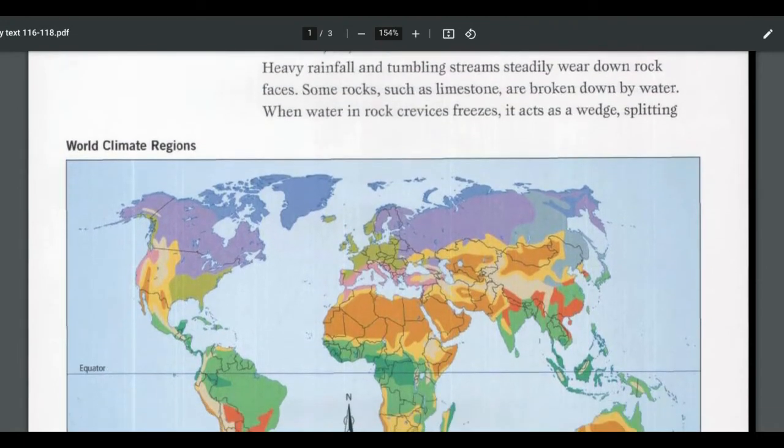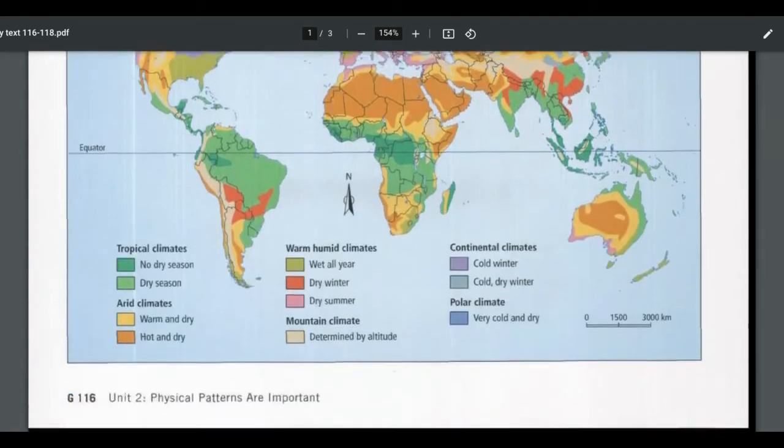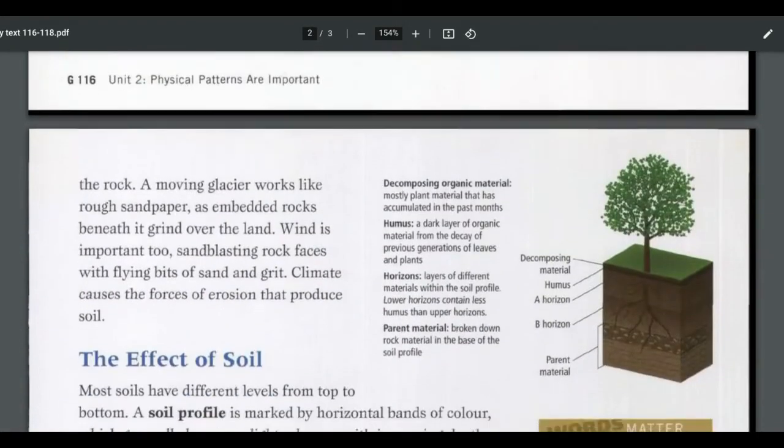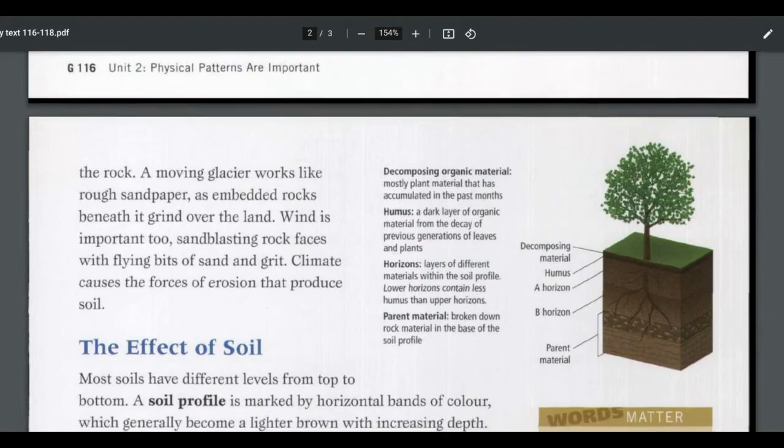We'll continue reading here. When water in rock crevices freezes, it acts as a wedge, splitting the rock. A moving glacier works like rough sandpaper as embedded rocks beneath it grind over the land. Wind is important too, sandblasting rock faces with flying bits of sand and grit. Climate causes the forces of erosion that produce soil.